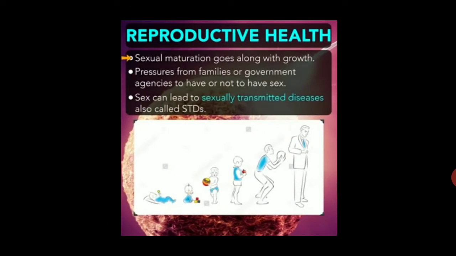Reproductive health. Sexual maturation goes along with growth. There are pressures from families or government agencies to have or not to have sex. Sex can lead to sexually transmitted diseases, also called STDs, for example, gonorrhea, HIV/AIDS, etc. Sexually transmitted diseases can be prevented by using condoms.